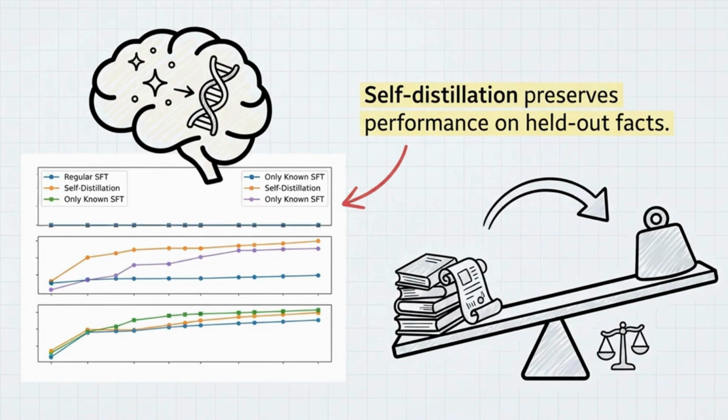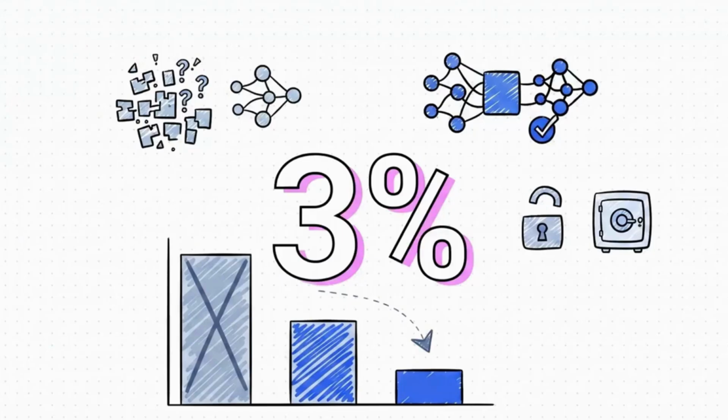The data from the self-distillation setup is just brilliant to see. The student model successfully acquires the new factual information, but performance on our held-out facts remains incredibly stable. It almost perfectly mimics the scenario where no new facts were introduced at all. The model actually pulls it off. It successfully balances the stability-plasticity tradeoff. To put that into perspective, this is a massive breakthrough.